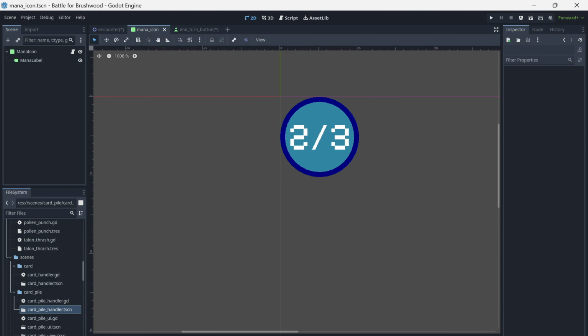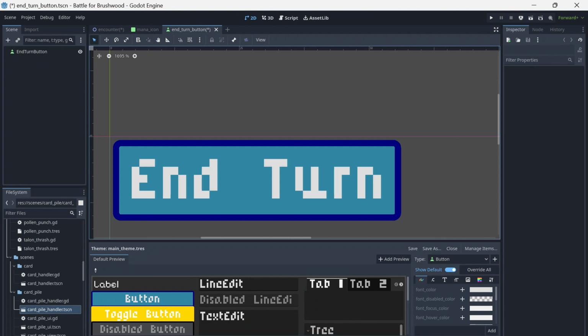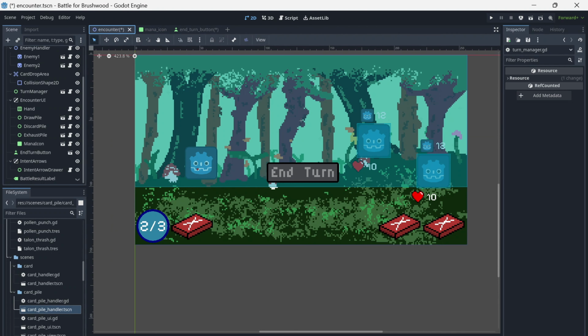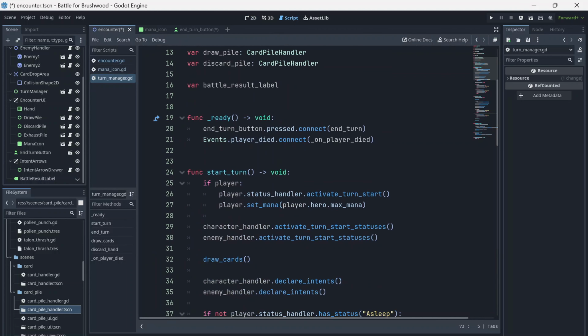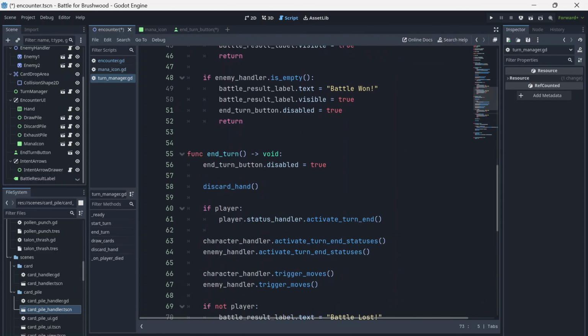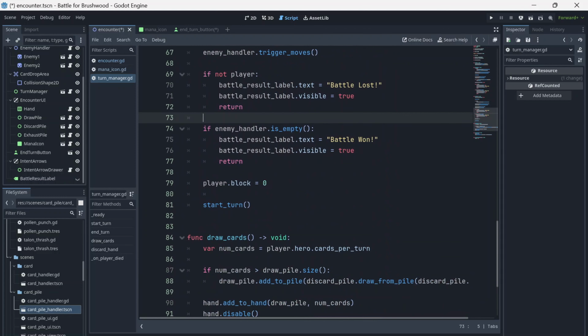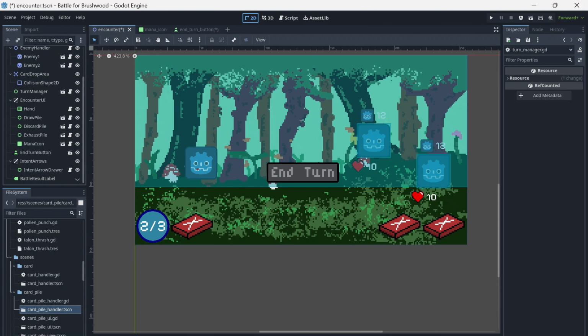I added a mana icon which updates dynamically if the player's mana changes. I added an end turn button which the player can click to end their turn. I added a turn manager node which is responsible for executing the core encounter game loop. Turn start statuses are activated, the player gains mana and draws cards, units declare their intents, and then the player gets to play cards. When they end their turn, their hand is discarded, turn end statuses are activated, units execute their moves, and the player's block is reset. Finally, I added a label which appears at the end of an encounter, letting the player know if they won or lost the battle. That was a lot.